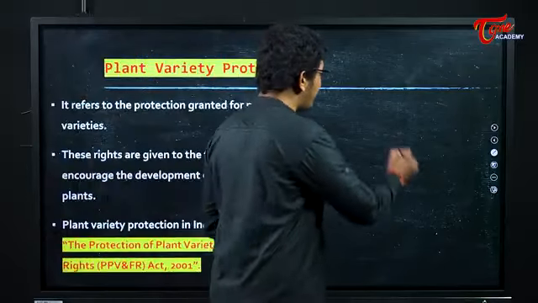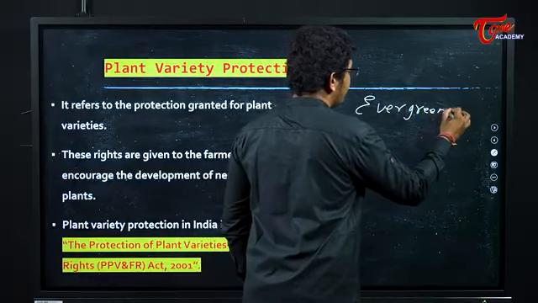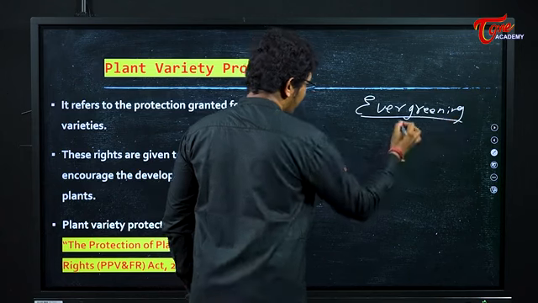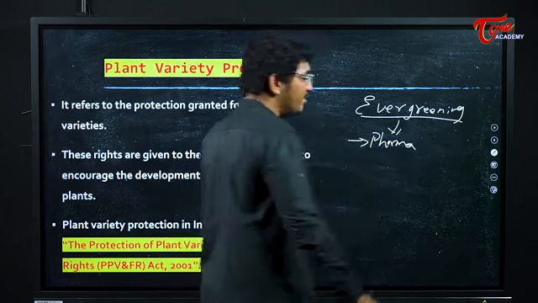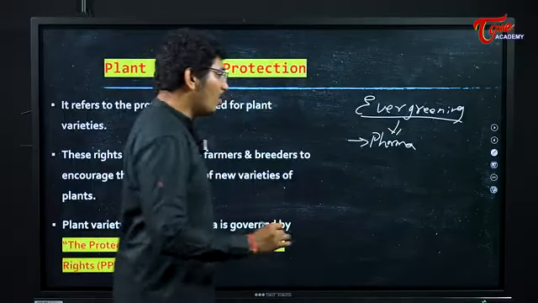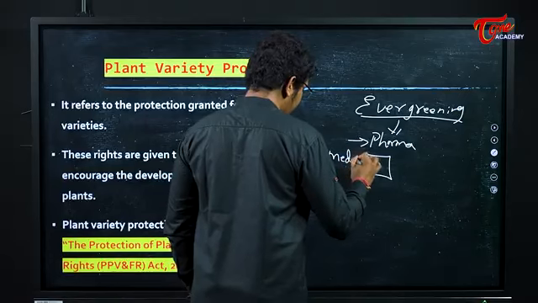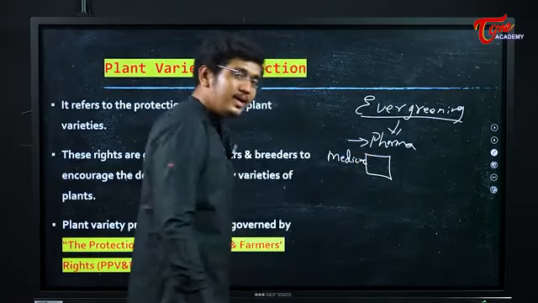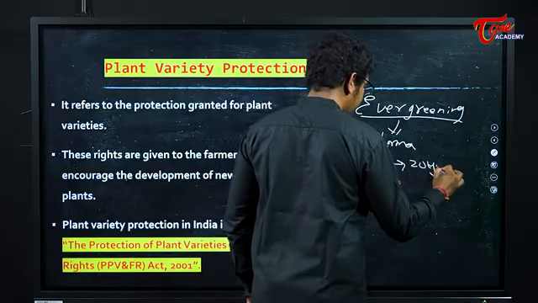Okay. Next, in patents, you will see something called evergreening. This happens in the pharma sector. What the pharma industry does is, imagine this is a particular medicine. For this medicine, they got a patent for 20 years.